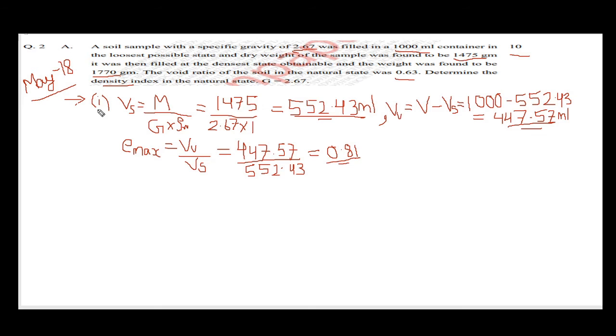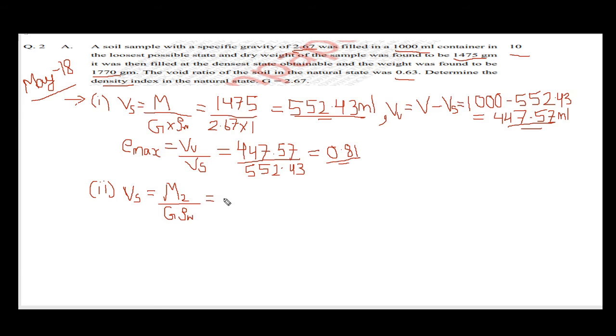Next we have to find the volume of solid in the densest state. The second case is to find the void ratio in the densest state. If it is the densest state, we have to find e minimum. First we will find the volume of solid. Mass, here we can write M2, this is the densest state, upon G times rho W, the density of the solids.